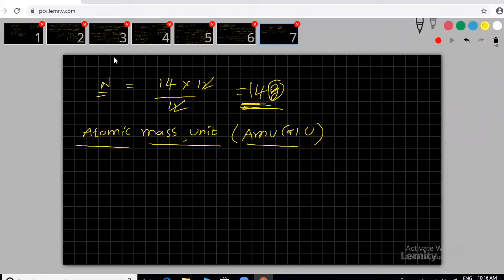Clear? So can you read the definition? Once or twice you can read. What is the meaning of AMU finally? This is simply known as AMU. Okay, what's the definition, sir? Again, can you see one more time?